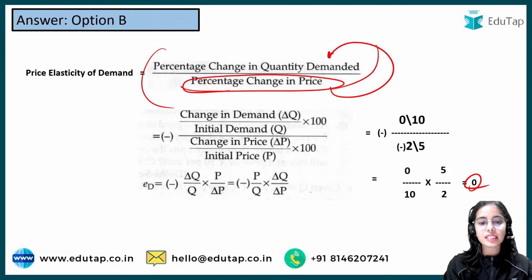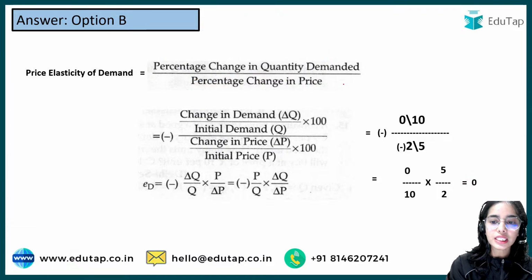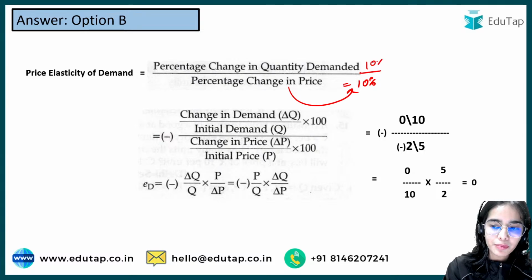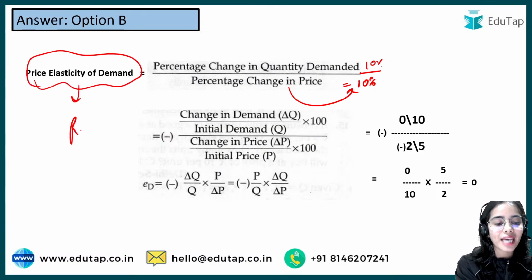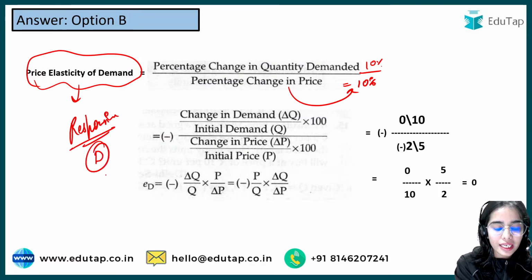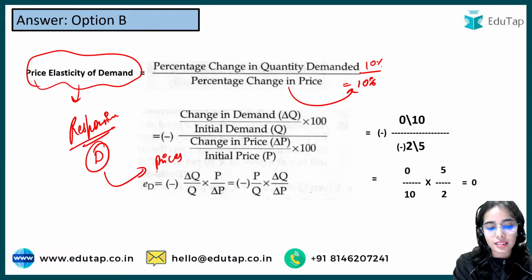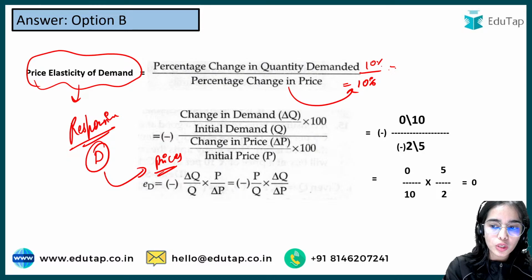Unitary elastic means that with a 10% change in the price, there will be a 10% change in the demand. So price elasticity of demand shows us how responsive the demand is with respect to the prices. If the prices are changing by 10% and the demand is also changing by 10%, that means it is unitary elastic.